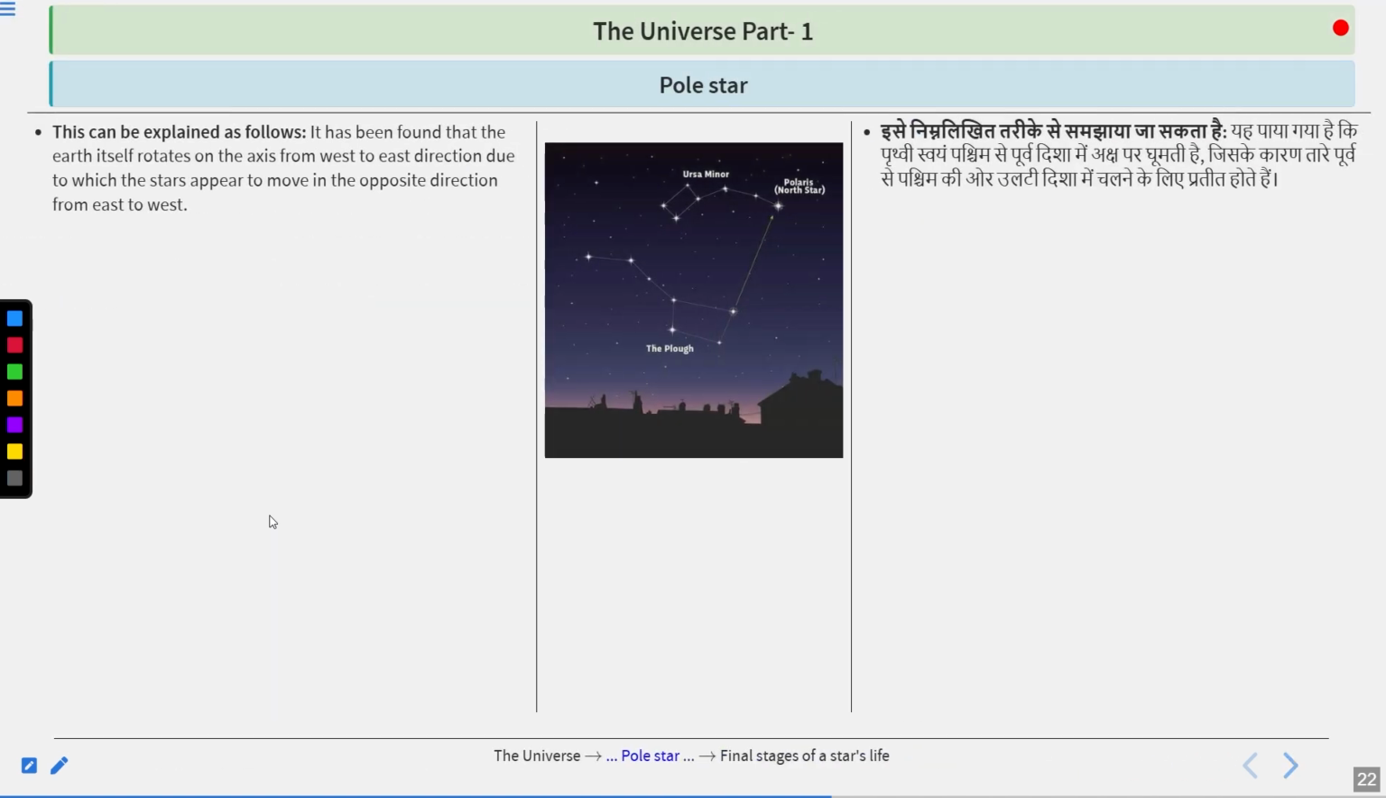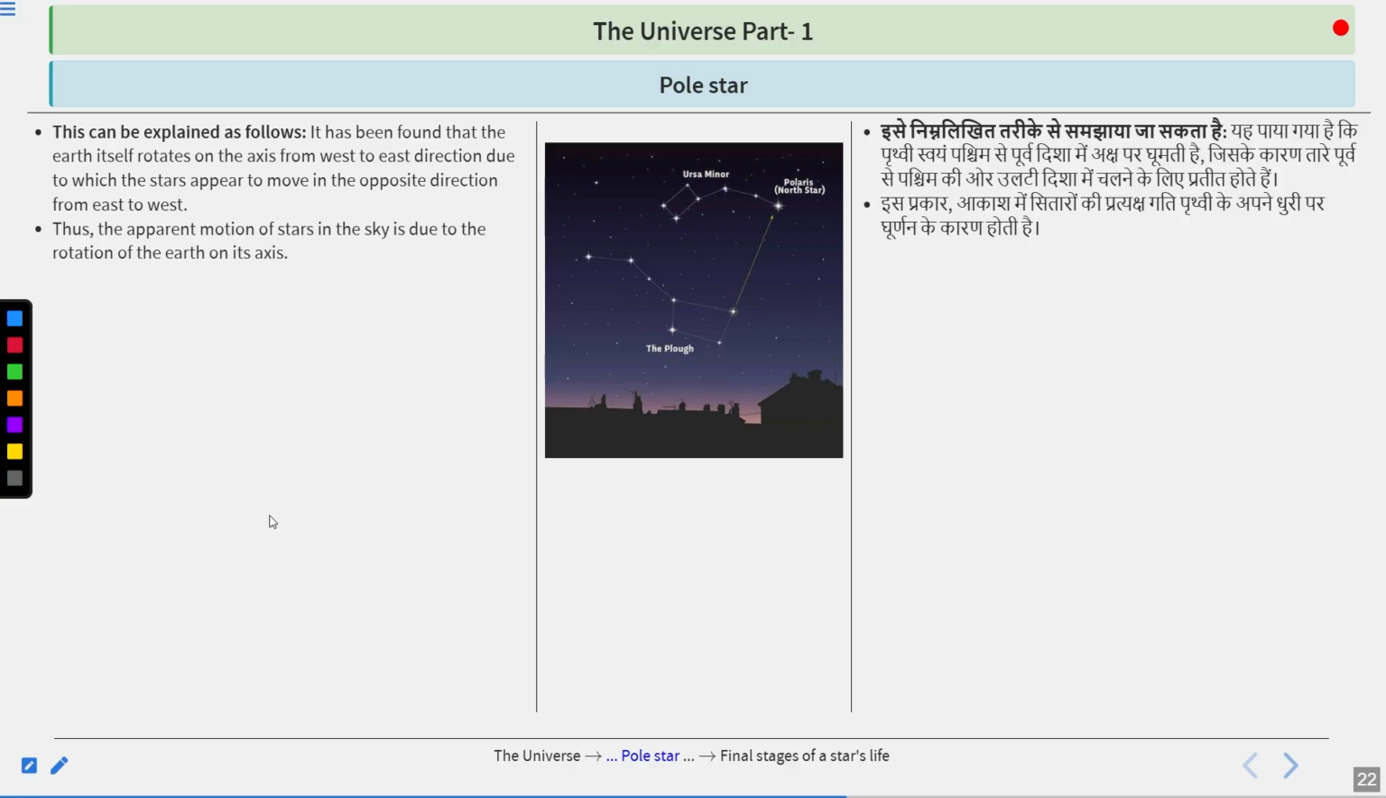How? Let us get the explanation of this. It has been found that the Earth itself rotates on its axis from west to east, due to which the stars appear to move in the opposite direction, from east to west. Thus, the apparent motion of stars in the sky is due to the rotation of the Earth on its axis.